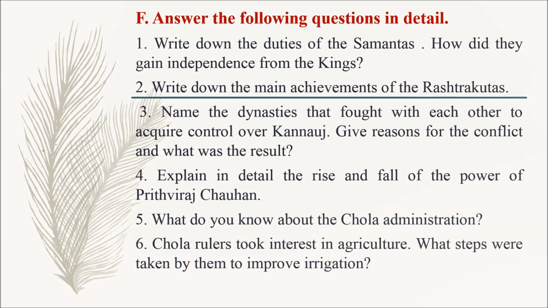Question number 6. Chola rulers took interest in agriculture. What steps were taken by them to improve irrigation? So I hope you all have the PDF notes. In that you can read short answers and detailed answers as well.